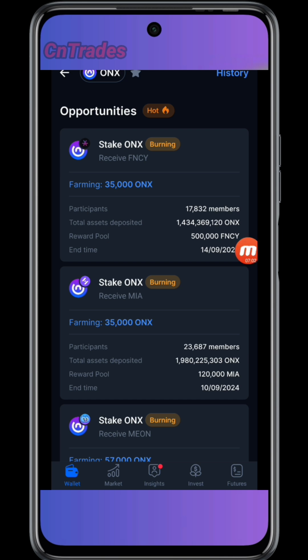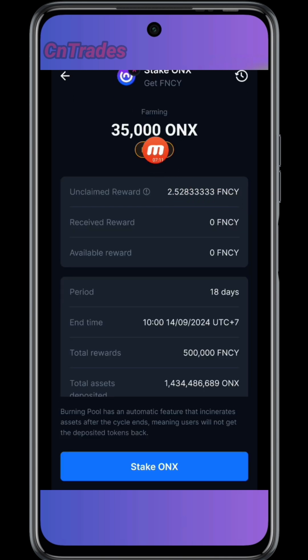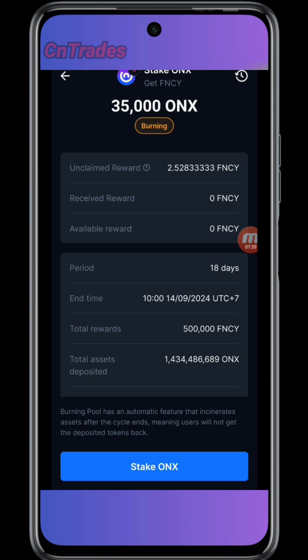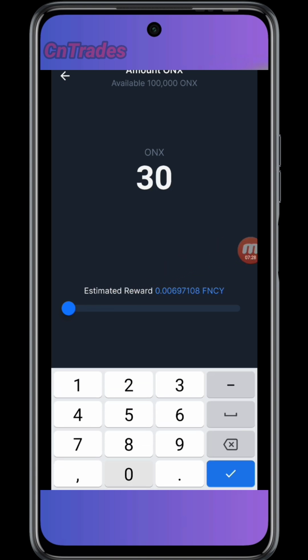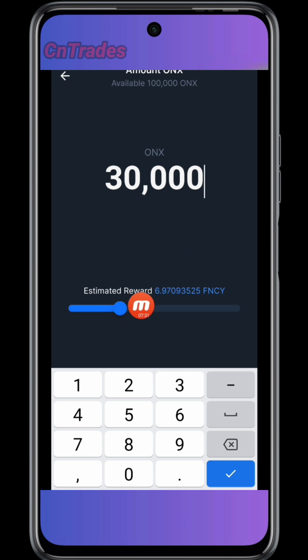in a rationalized manner. So I'm just going to click on FNCY now. Okay, I have stakes on this already. You can see I've staked 35,000 on this already, but I'm going to stake more. It will add to this. So I'm just going to stake like 30,000 from the 100. I can type in what I want to stake here, or I can drag. Let me just type in, instead of dragging, 30,000, and that 30,000 is going to give me only 6.9 FNCY. Okay, 30,000 is okay.